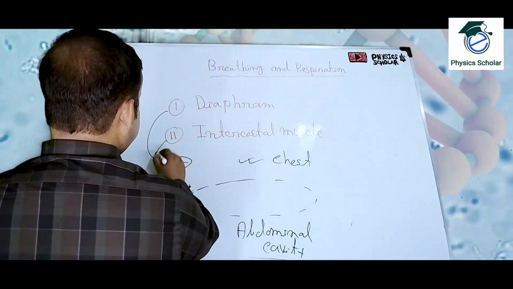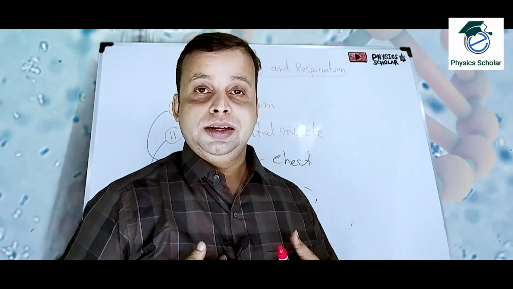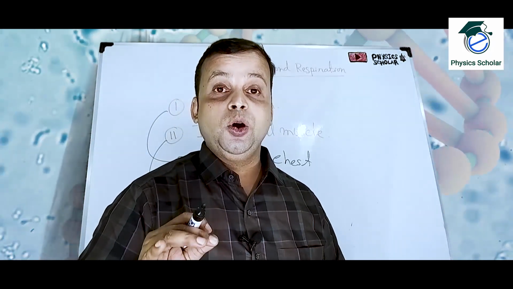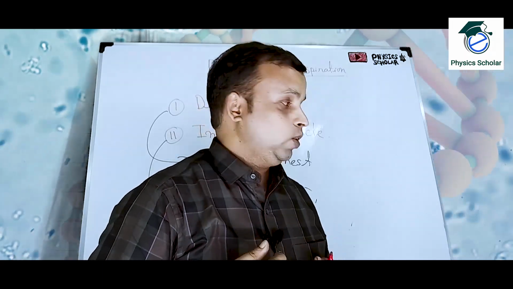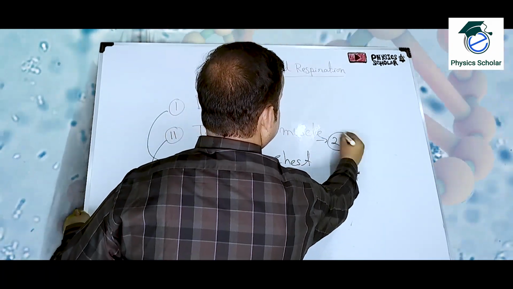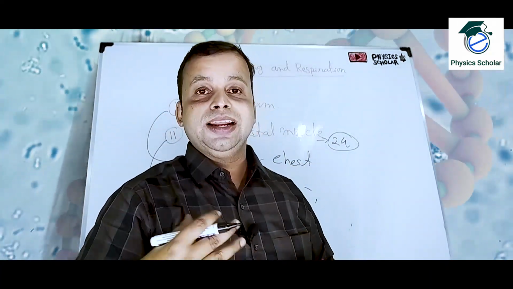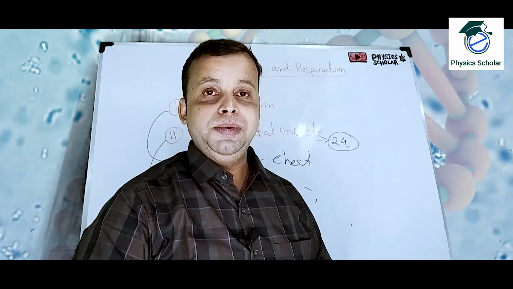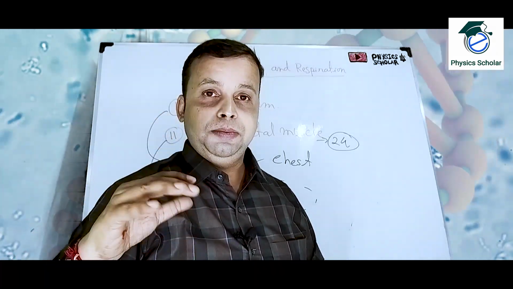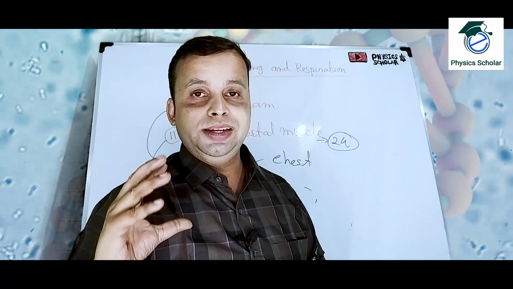And intercostal muscles. We have 12 and 12, a total of 24 ribs. Inside this rib cage, the lungs and the heart are protected. That means it helps to protect them from outside hazards, any injury, any hitting.